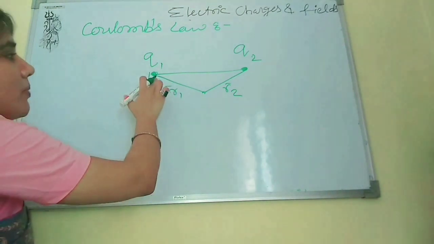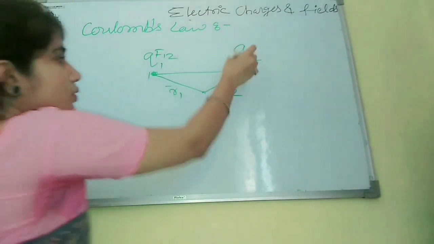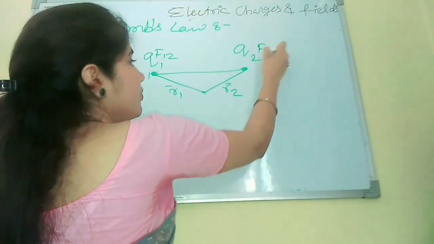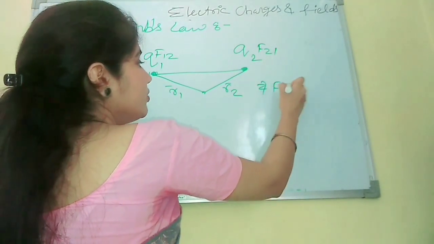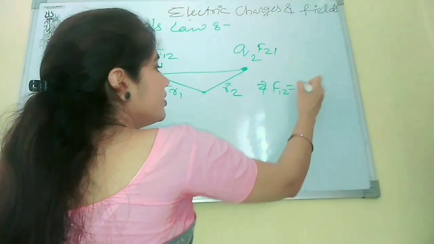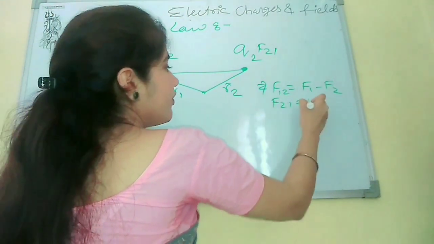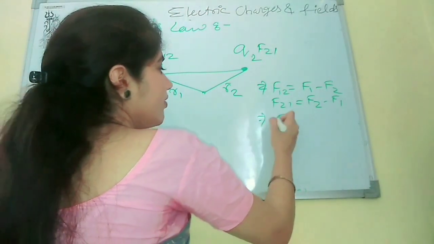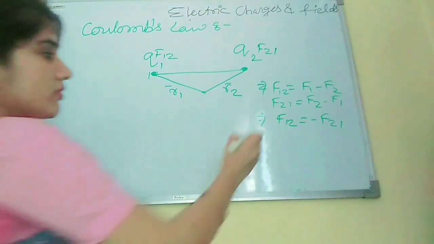The force applied by Q2 on Q1 is F12, and the force applied on Q2 by Q1 is F21. So how can we write it? F12 equals r1 minus r2, and F21 is r2 minus r1, which means F12 equals minus F21, right?